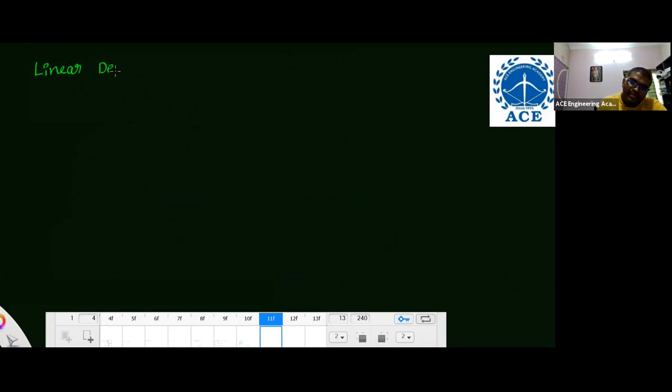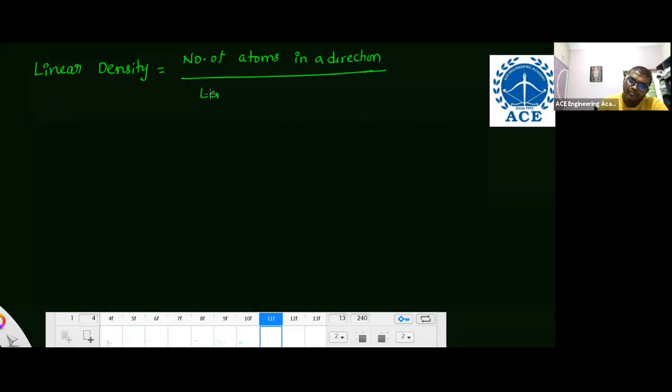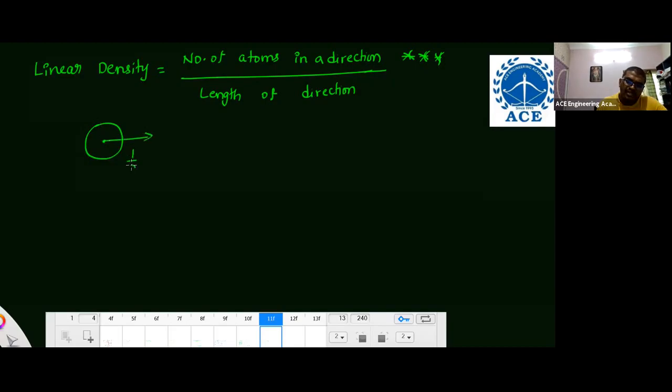Like the linear density formula, in 2020, I think they asked this question. Linear density, basic definition: number of atoms in a direction by length of direction. Linear means line. Mostly they will ask you the direct formula. Sometimes they will ask you numericals also, simple numericals. If they ask you numericals, you should remember these things. If the direction starts from the center, you should take 1 by 2.